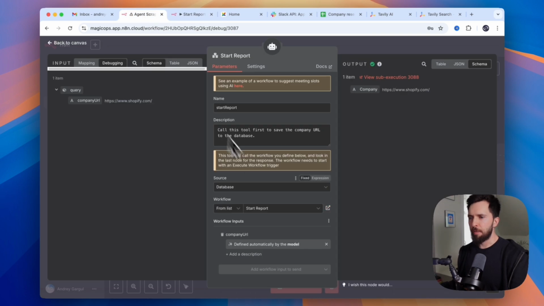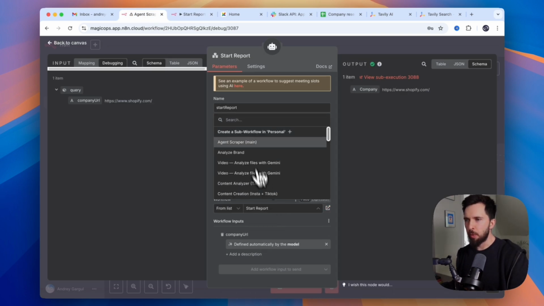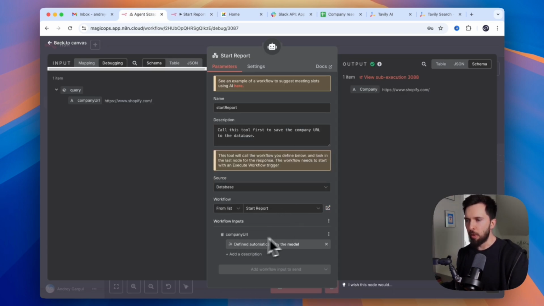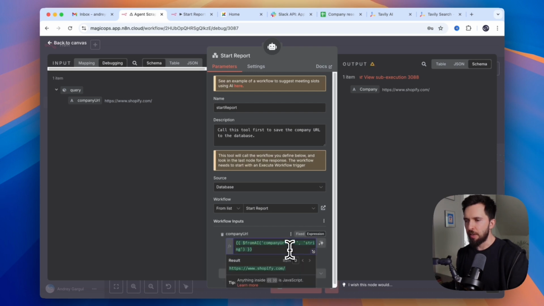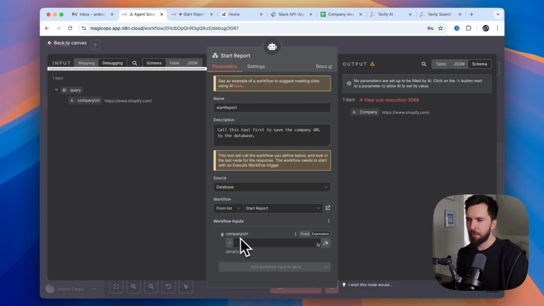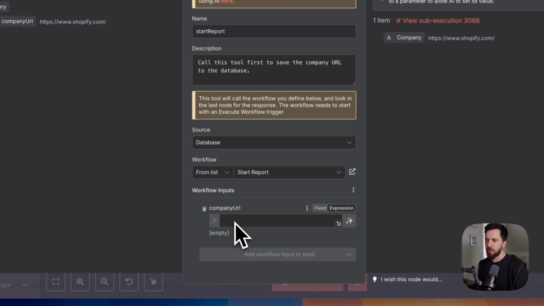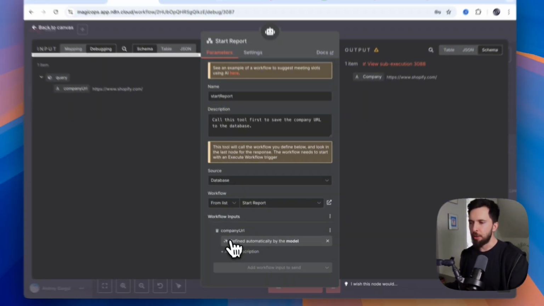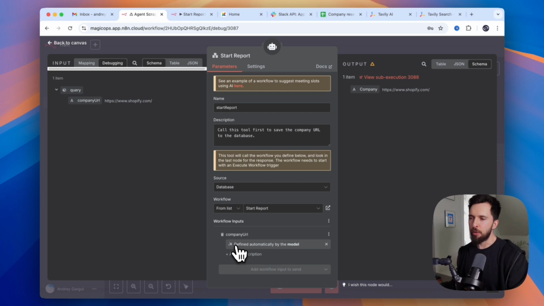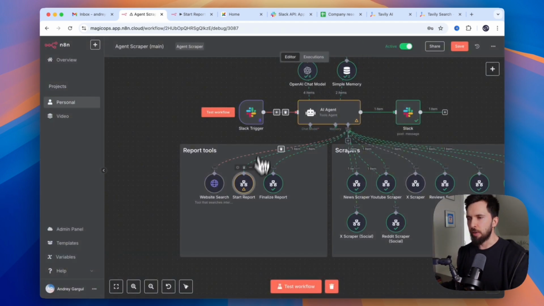Let's go back to our AI agent. Once we selected the right subflow, what we will see is there's going to be a workflow input. So since our workflow expects to receive company URL, we're going to see it here. You can either write the expression yourself, or there is this magic button that you click and just allow your model to define it automatically. And the model is doing a great job defining it. I never had problems with it, so it's all good.